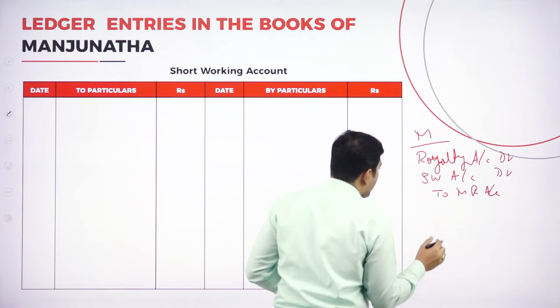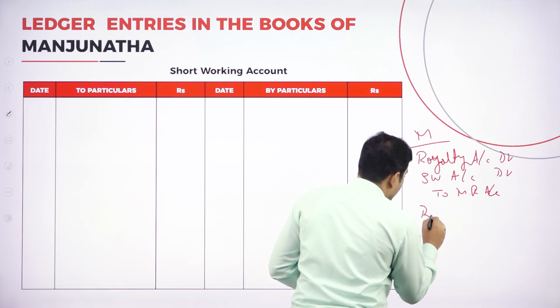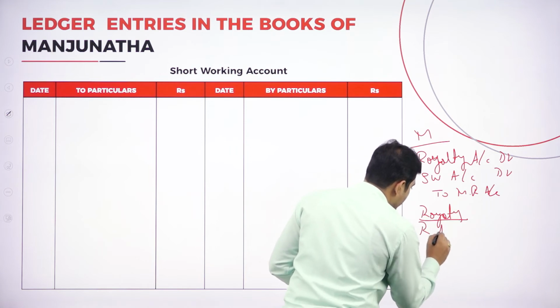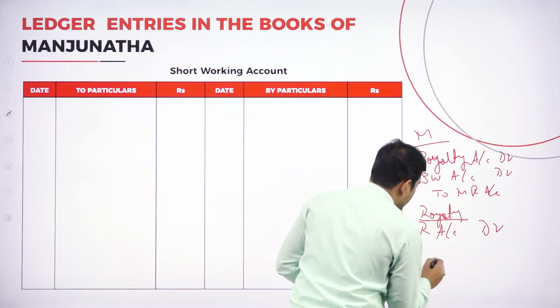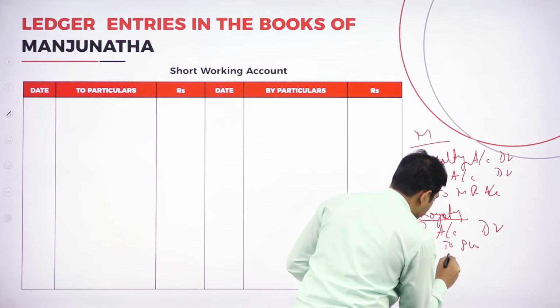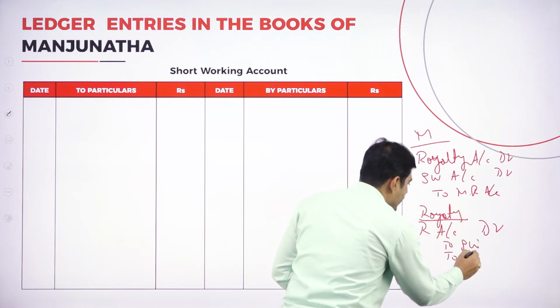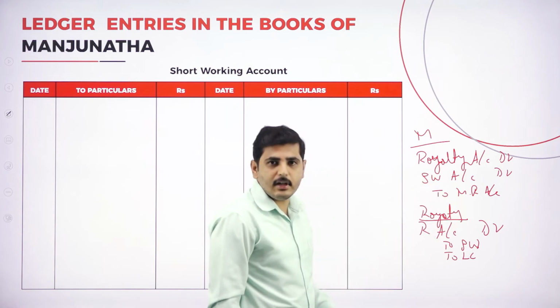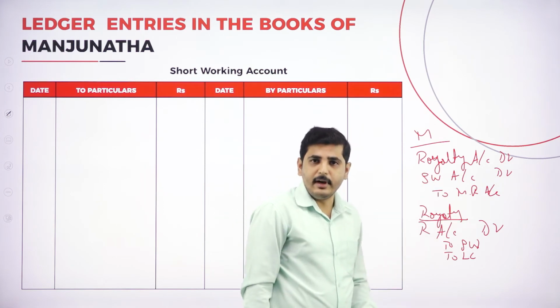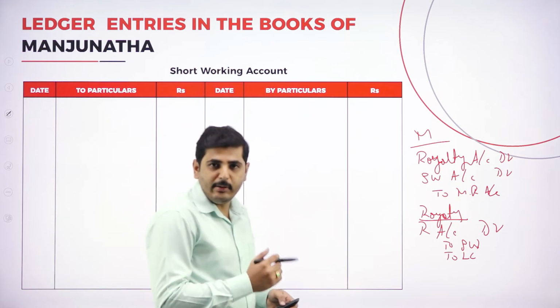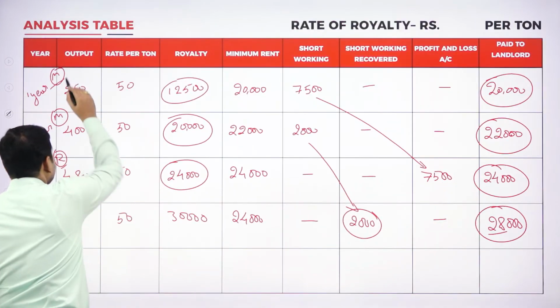In case of royalty, royalty account debtor to short working to landlord. Here we are recovering the short working. So here we are transferring the short working to minimum rent. So in the first year we have the minimum rent.